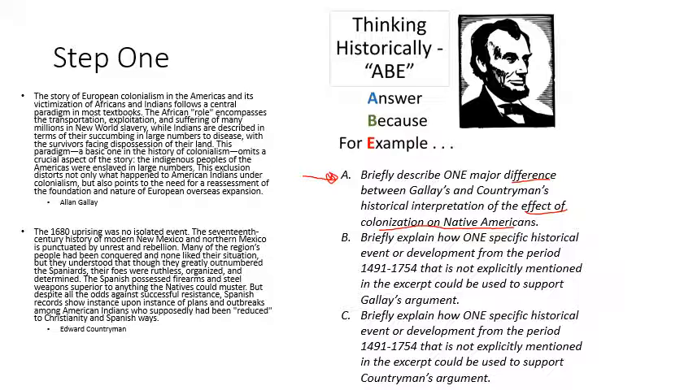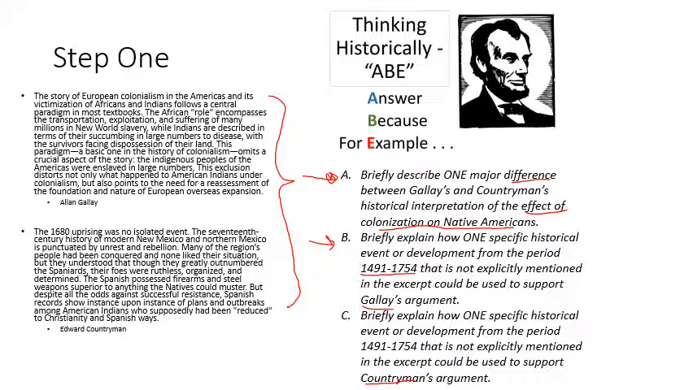And then for question B, we're going to look for an example from the time period between 1491 and 1754 that is not explicitly mentioned in the excerpt that could be used to support Gallay's. And we're going to look for C for another one that's going to support Countryman's. So now that we know what we're looking for, we're looking at the effect of colonization on Native Americans. Let's go ahead and read their opinions, their arguments.